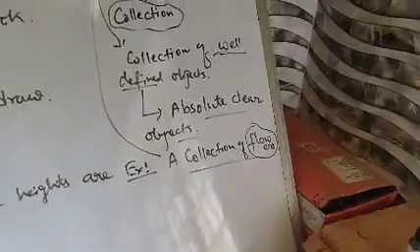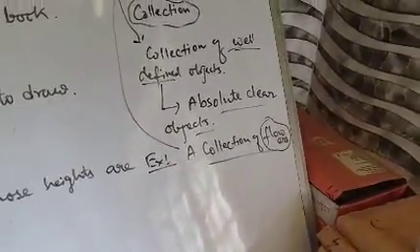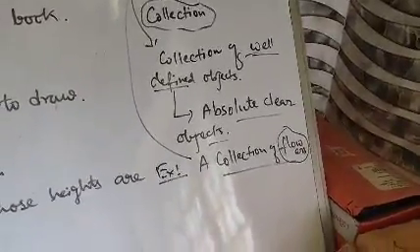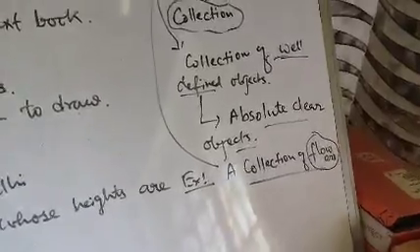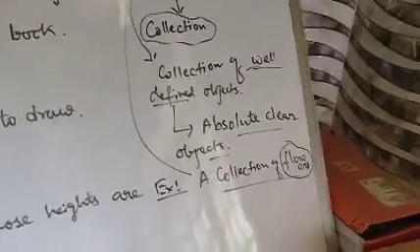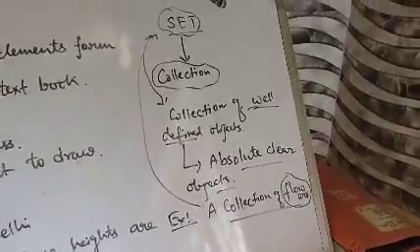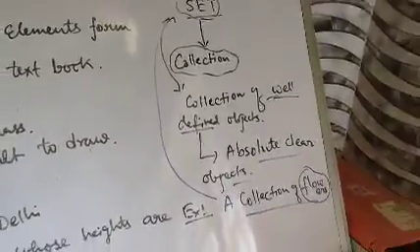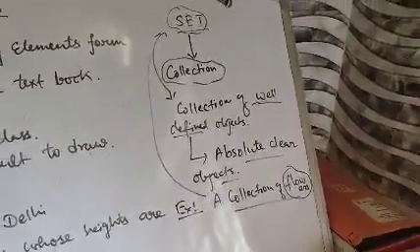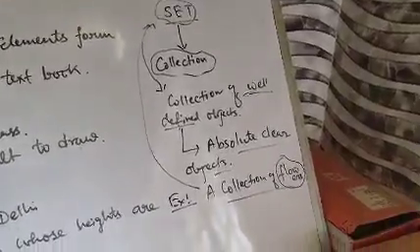That means the statement is not well defined, because flowers can be anything. It can be red flowers, white flowers, yellow flowers. The colors can be anything, but it is not defined properly. As the statement is not well defined, it will not form a set.